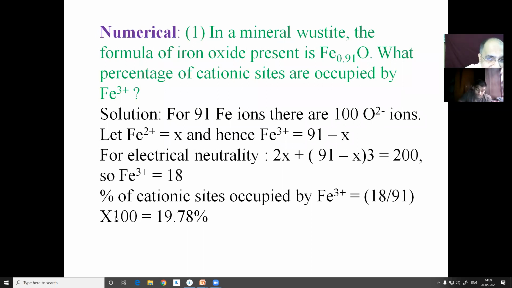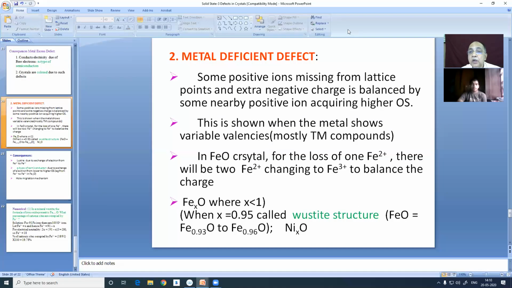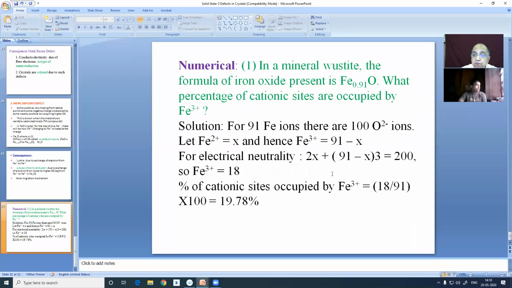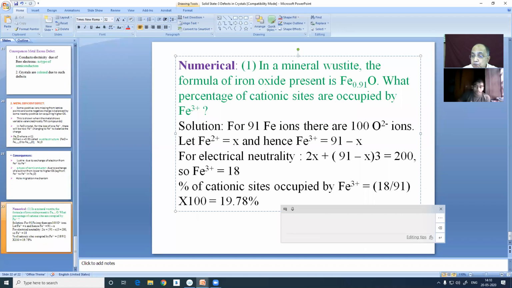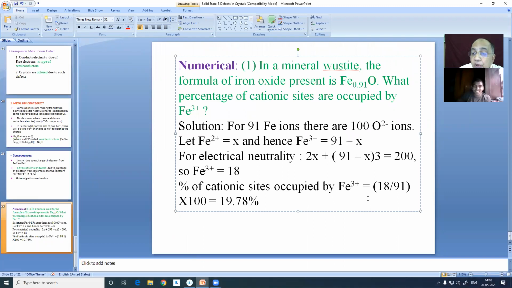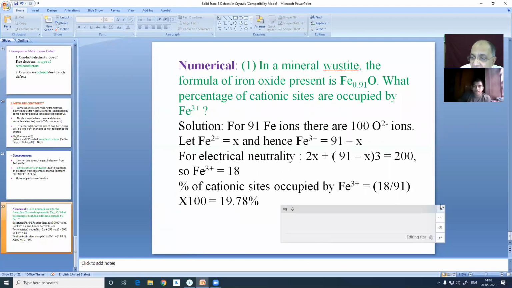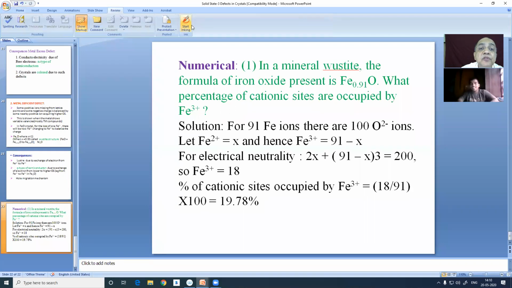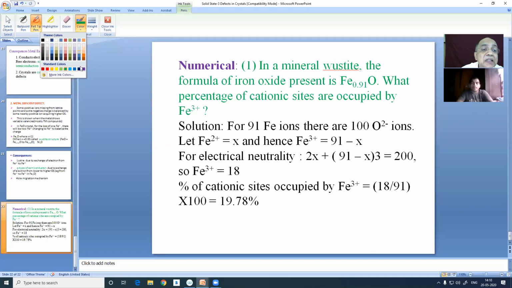I am being diplomatic because out of these, a few are ferric ions. So out of 100 oxide ions, you have 91 iron ions.